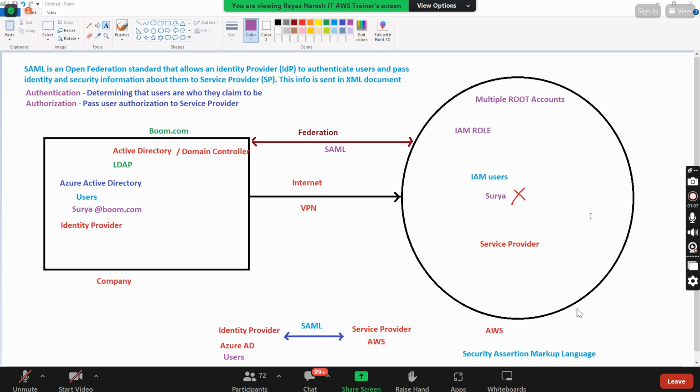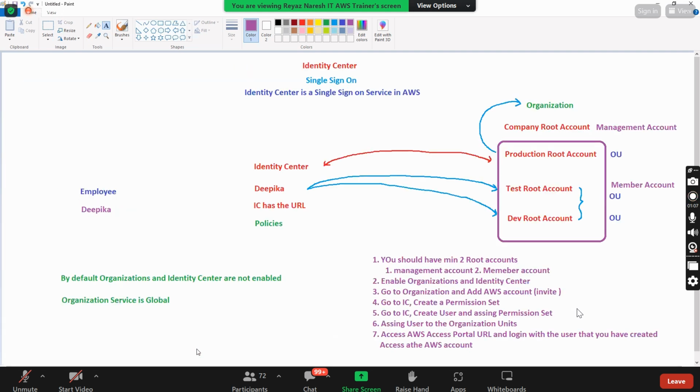So guys, if you have this kind of knowledge, it will be really good. You can easily compete with a guy with 5 years of experience with this knowledge. There is no task as such, but if at all you want a task, I have already written the steps for you here. You can use these steps and do this Organizations and Identity Center task. Okay. Super.